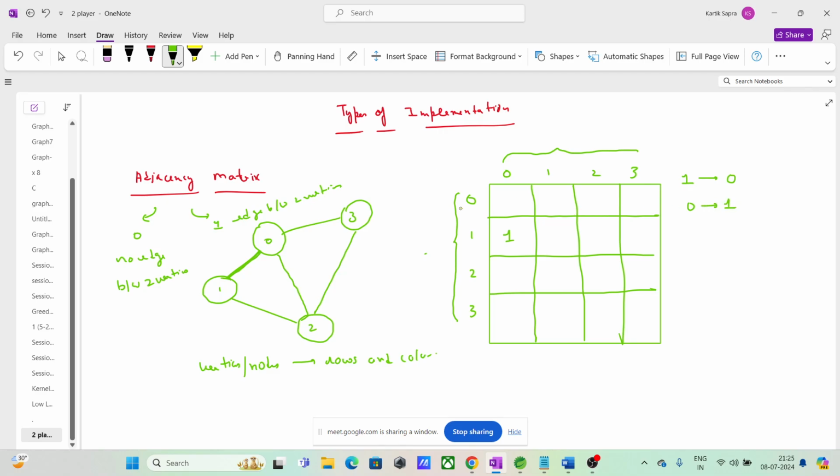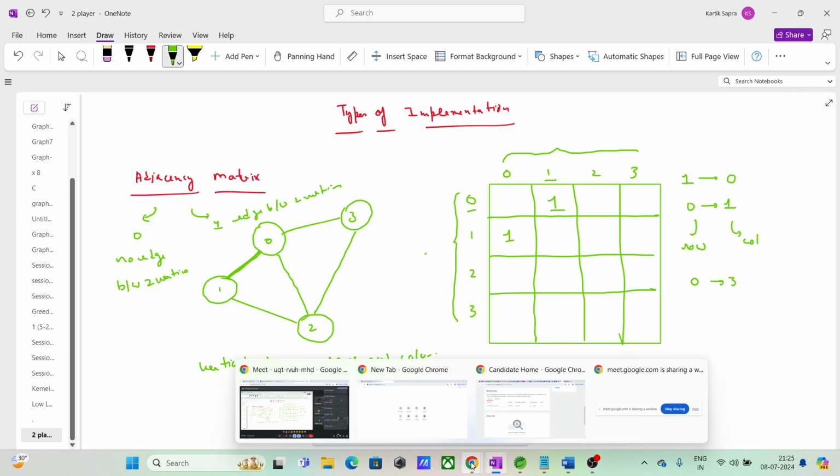So what you will do? In row 0, column 1, that is 0 to 1, this will be the row number and this will be the column number. In row 0, column 1 you will put 1. Okay, guys, can I go from 0 to 3? Is it possible to go from 0 to 3?